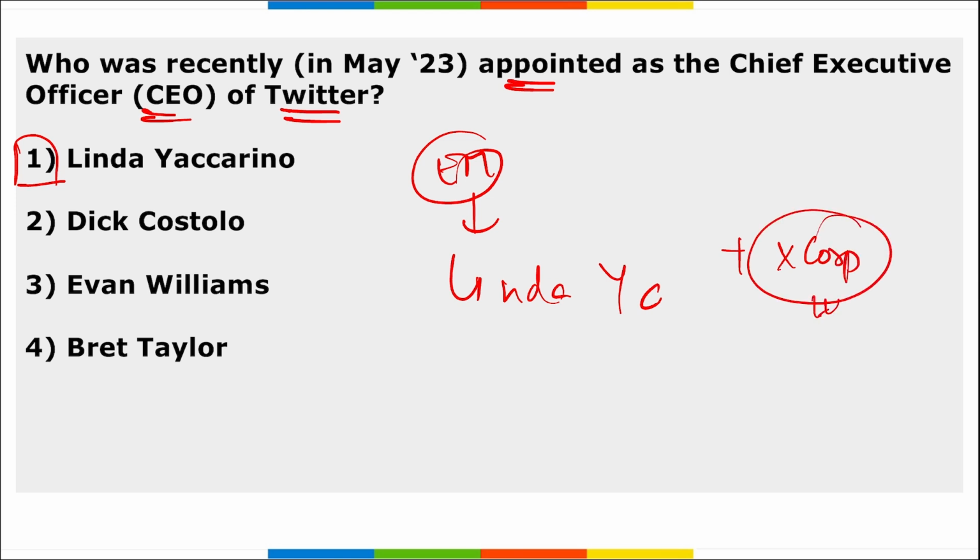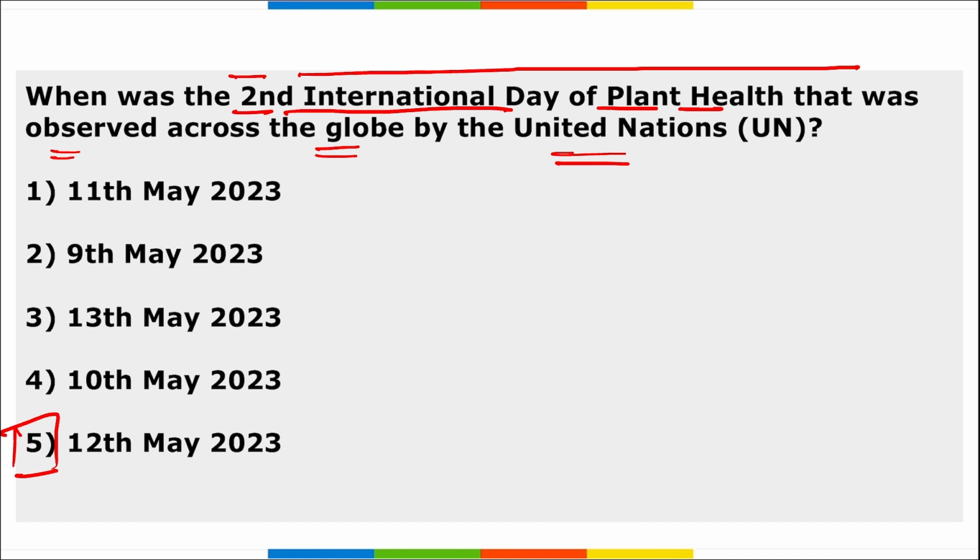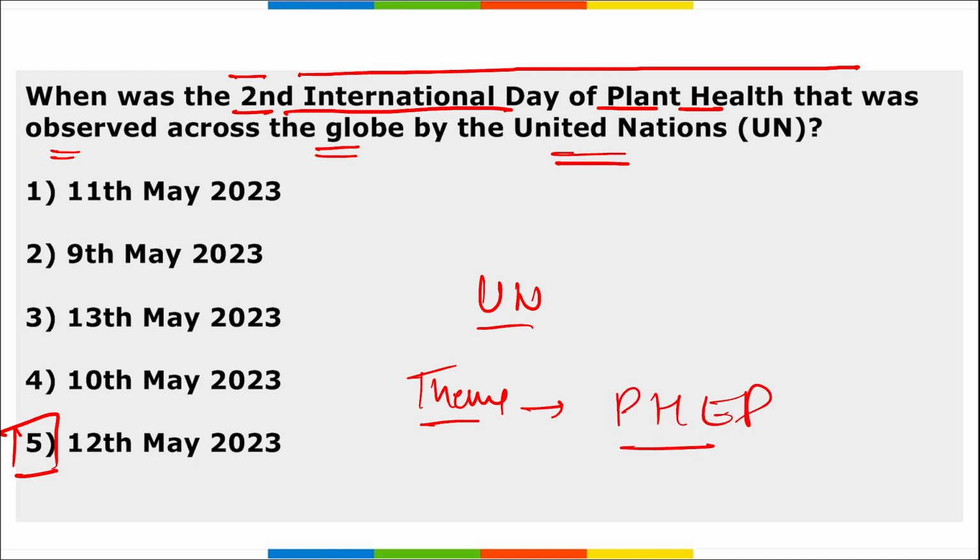This is the company which incorporates all the other companies of Elon Musk, right? Next, when was the second International Day of Plant Health observed across the globe by the UN? So it was on 12th of May that we observed the second edition of International Day of Plant Health across the globe. It was observed by the UN, and the theme here you can remember is plant health for environmental protection.